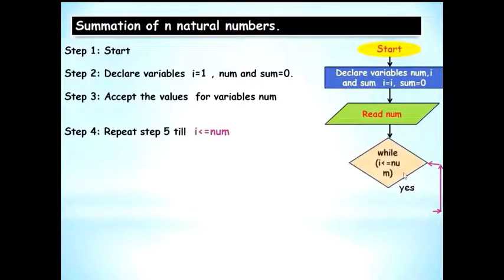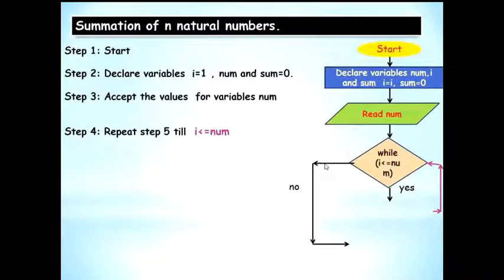So you're going to put it in the rhombus. Now whenever you use a rhombus, you will have two arrows compulsorily coming out of it because you're deciding something, right? So you could have a yes or you could have a no. So while the condition is true, you will be following the yes flow line.